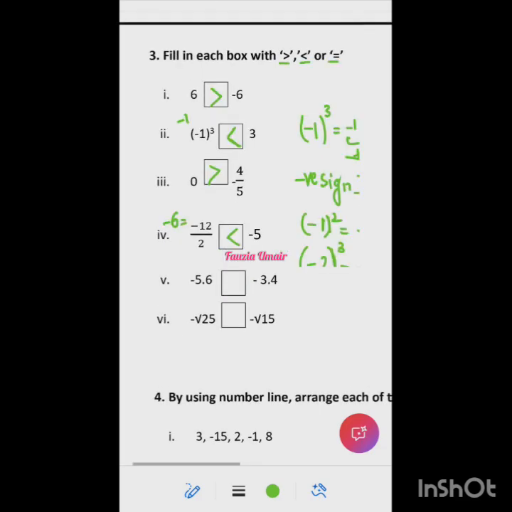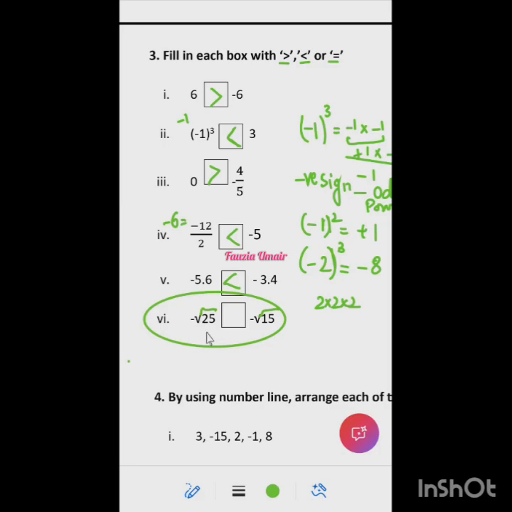Very nice. So the last part, this is a square root. So do you know the square roots now? Do you know what square roots are? Yes, ma'am. So what is the square root of 25? Ma'am, I don't know what a square root is. So you don't know the square roots. I don't know why they are putting this part here when you don't know the square roots. So let's skip it for now. We will do the square root soon, inshallah. There is no concept of square root in grade 5, so this part should not be there, right?